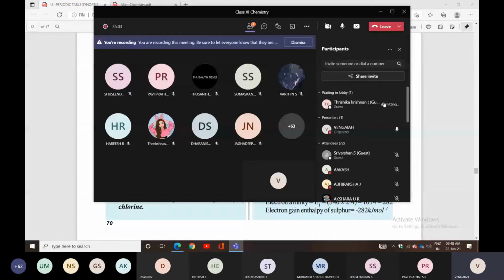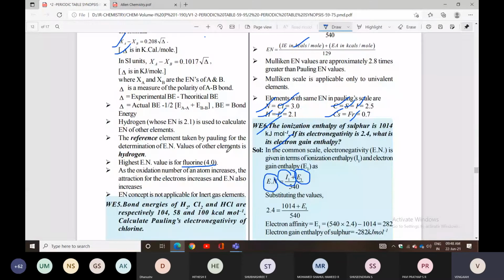In this chapter, there are no sums at all, only theory topics, except the electronegativity concept. In the electronegativity concept, we have only small sums, like calculation of an average, then a calculation of electronegativity. So in electronegativity, we have two formulas. One is with the help of the Mulliken scale, another one is with the help of the Pauling scale. These two formulas you can remember and calculate.